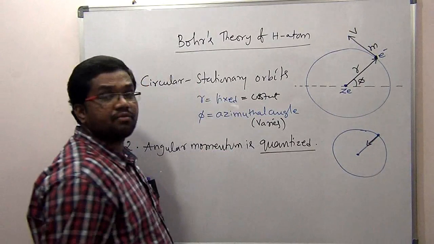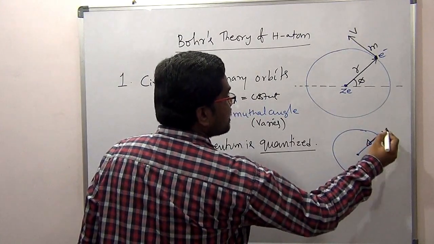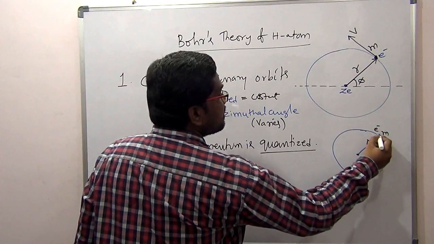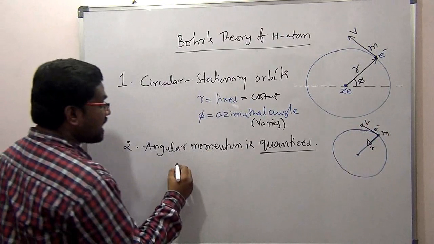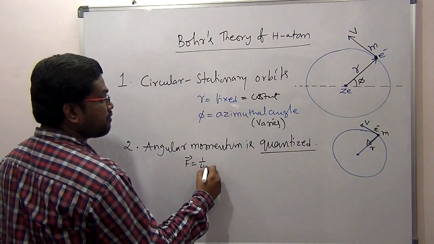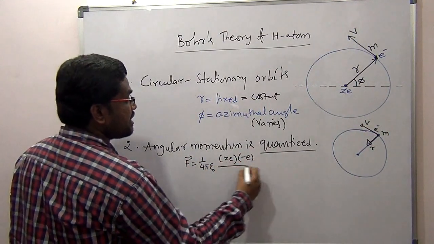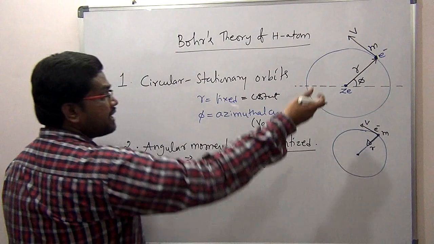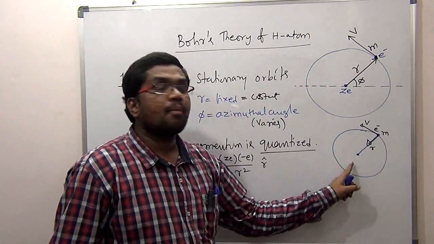Now we can calculate the torque about this point on the electron of mass m and charge e, revolving in this direction with velocity. The force is the electrostatic force, 1 by 4 pi epsilon naught, charge of the nucleus Ze, electron e, by r square into r cap. It is radially inward.